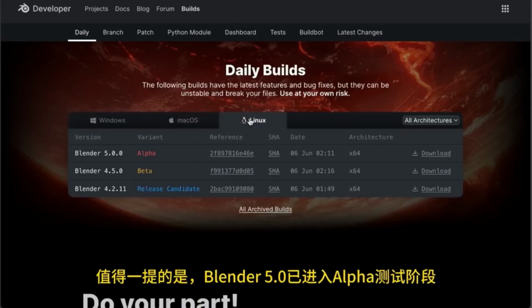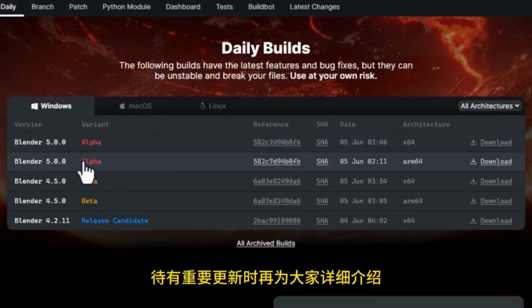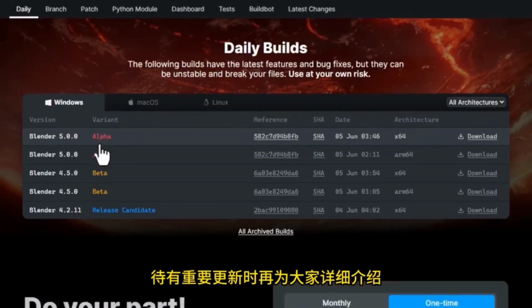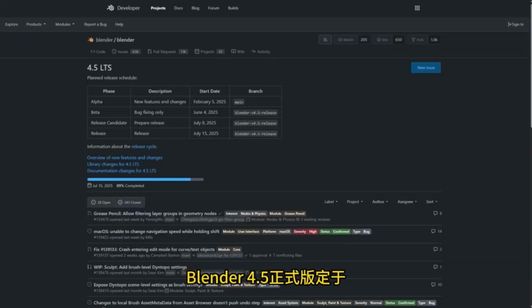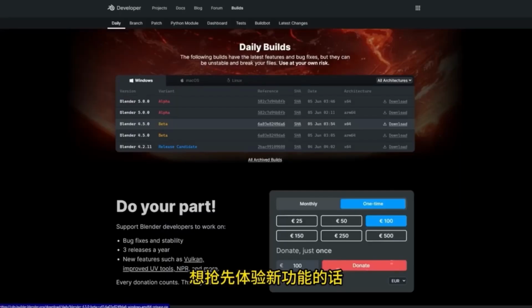It's worth mentioning that Blender 5.0 has entered the alpha testing phase. More details about Blender 5.0 will be introduced when significant updates are available. The official release of Blender 4.5 is scheduled for July 15, 2025, with a pre-release version coming on July 9, 2025. Of course, for those who enjoy trying out new features early, you can get a sneak peek now.